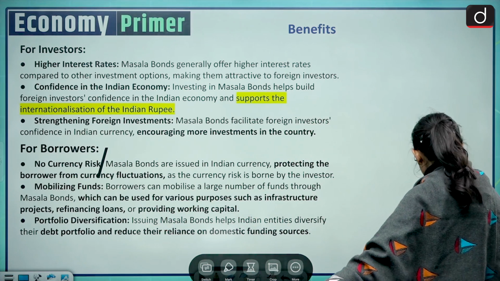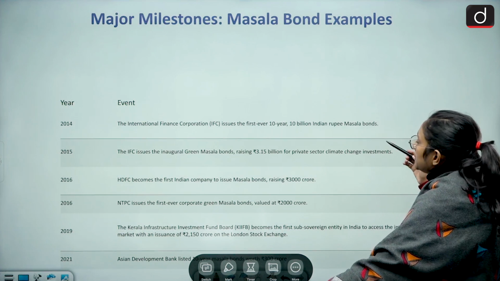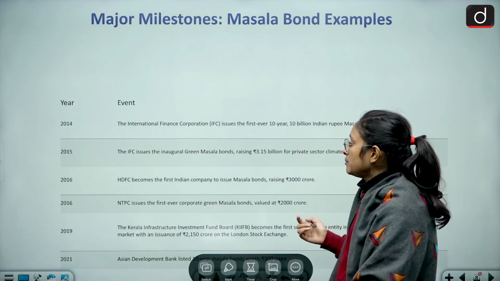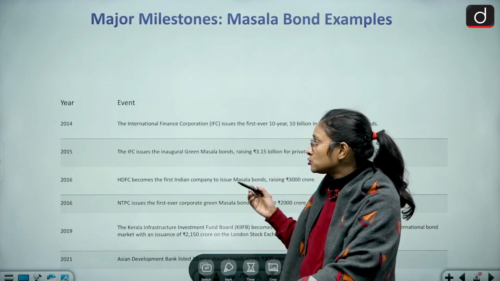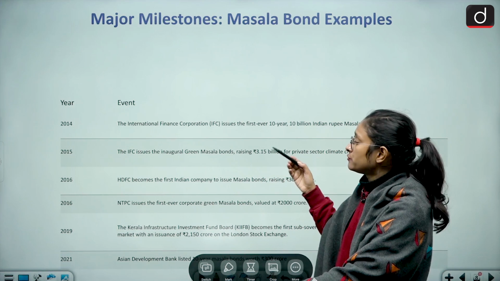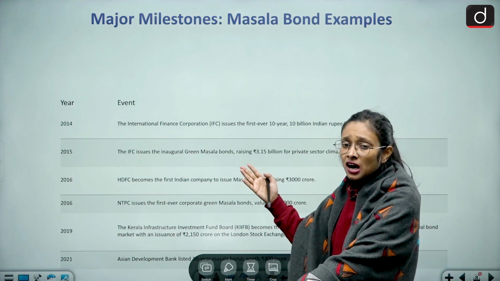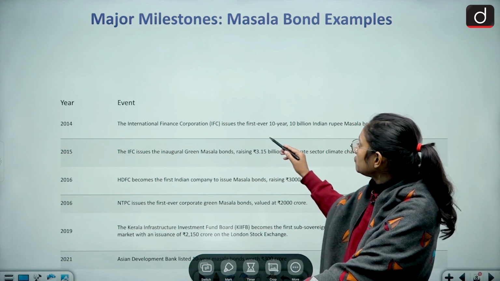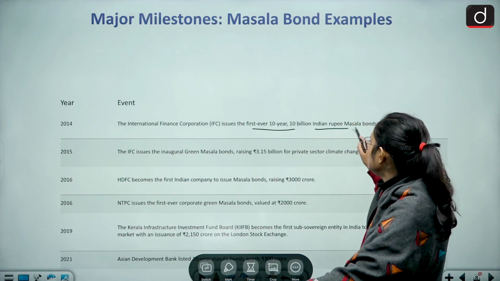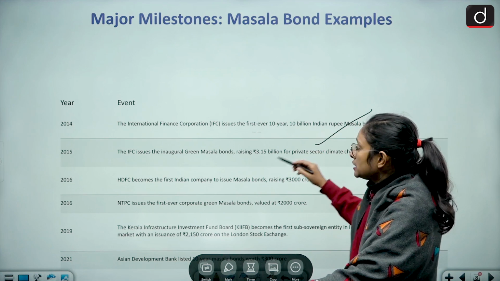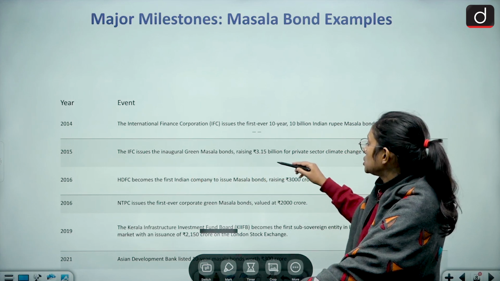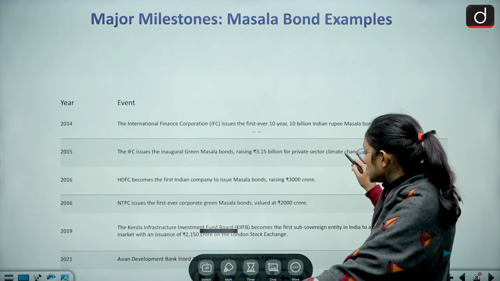Moving on to the next one, which is the major milestone masala bond examples. So what are the examples we have in terms of the masala bond? Starting from 2014, because this started around 2013 and 14, the International Finance Corporation issued the first ever 10-year 10 billion Indian rupee masala bonds. Then in 2015, the IFC issued the inaugural green masala bond raising 3.1 billion for the private sector.